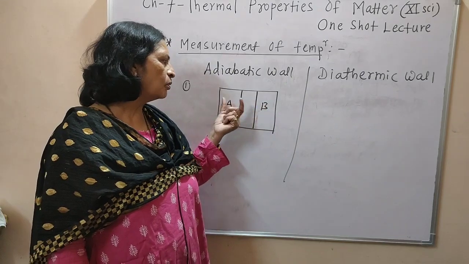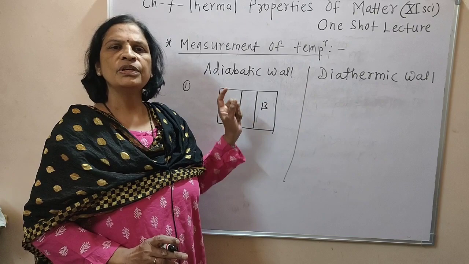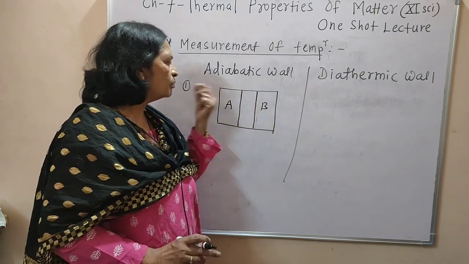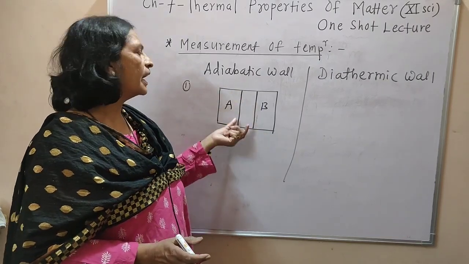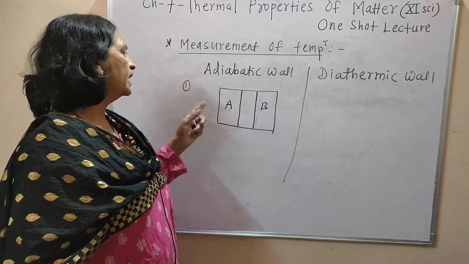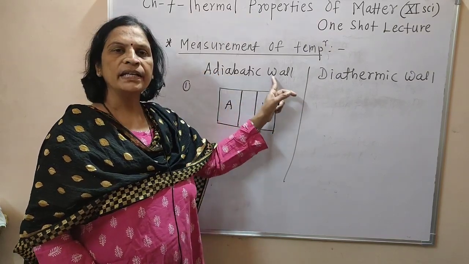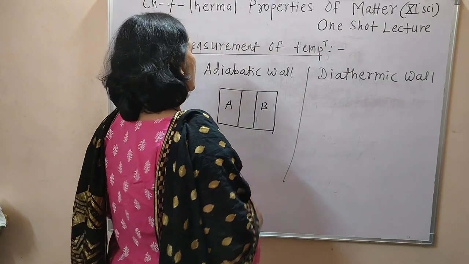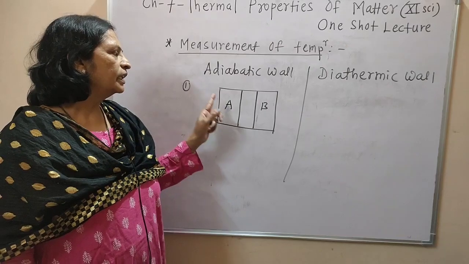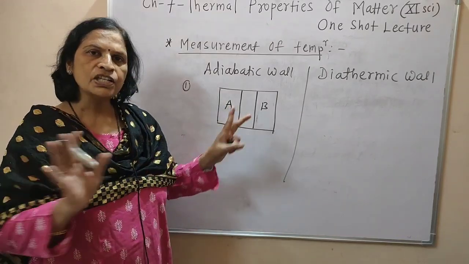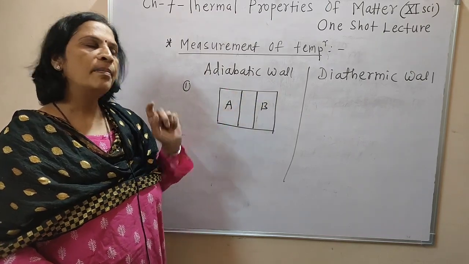And due to that thick wall, the system A cannot exchange heat with system B, or system B cannot exchange heat with system A. And this ideal wall that is present in between two systems is called as adiabatic wall. Means an ideal wall or a thick wall due to which the two systems cannot exchange heat with each other. That wall is called as adiabatic wall.